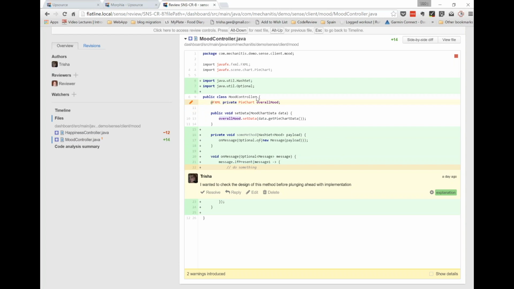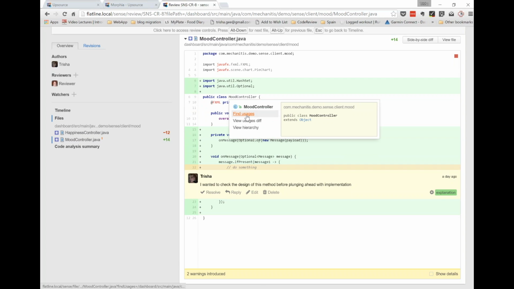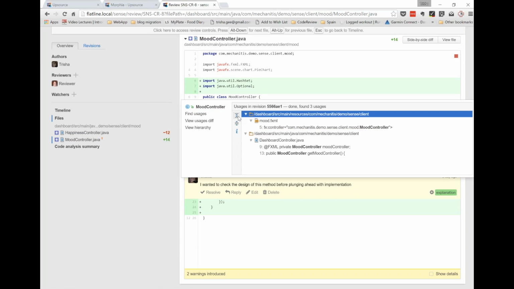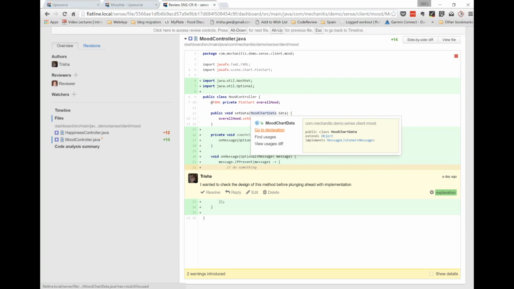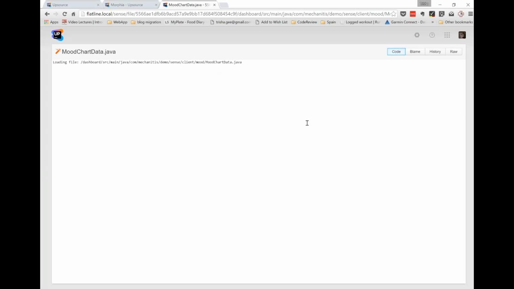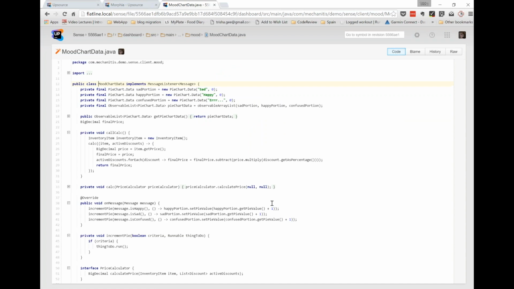Upsource goes a little bit further in that I can also find usages of a specific class, the same way you would use that inside an IDE. So I can see which files use this particular class. I can drill in, go to declaration of classes and so forth. So I can do some navigation here in Upsource, which I can't normally do inside a diff viewer.